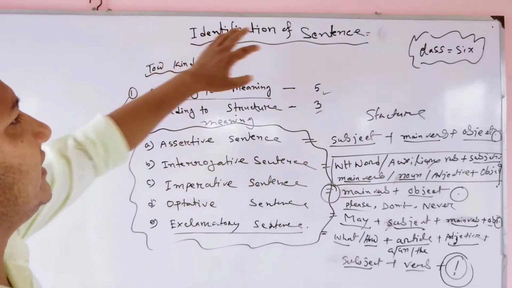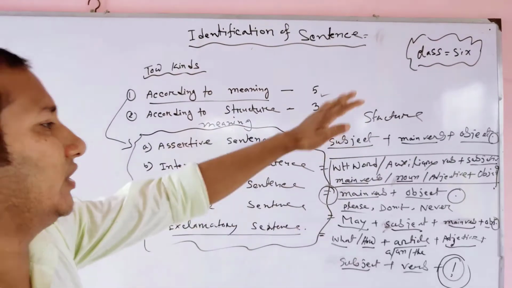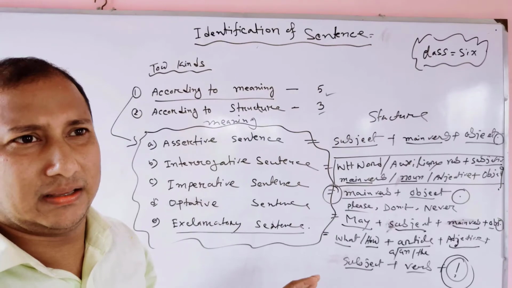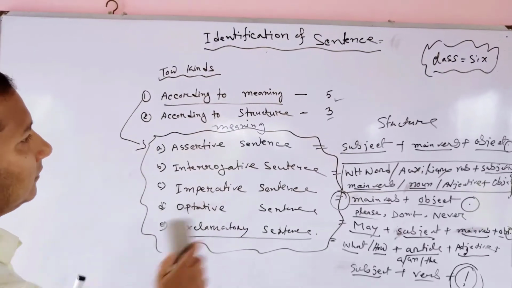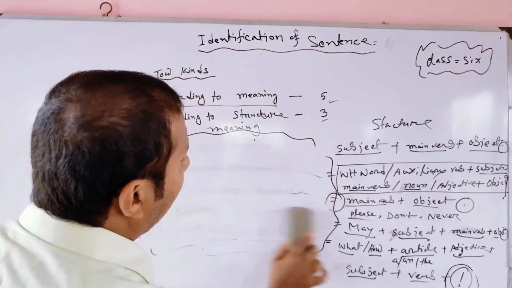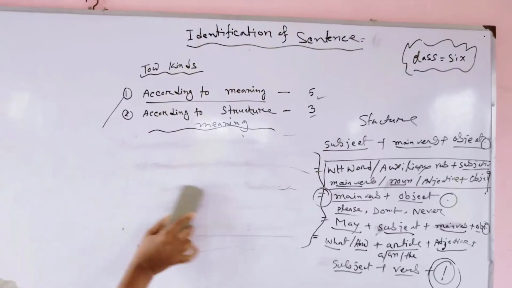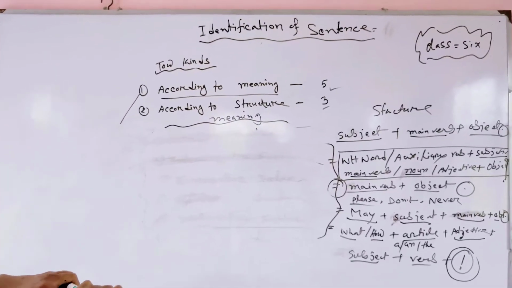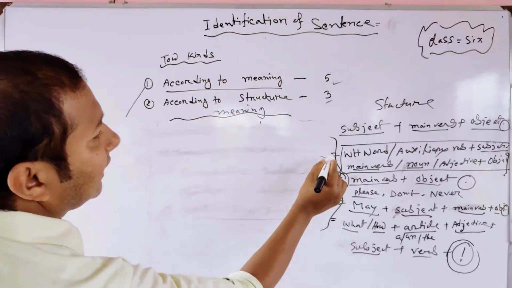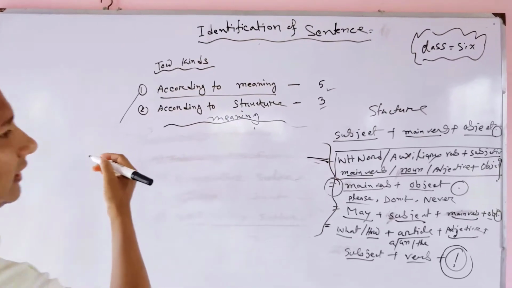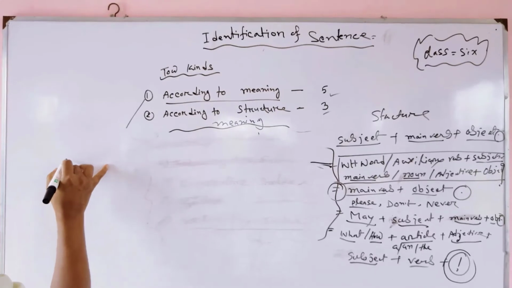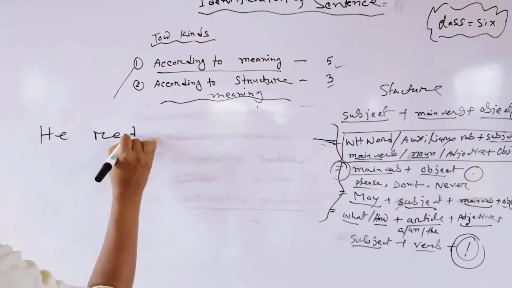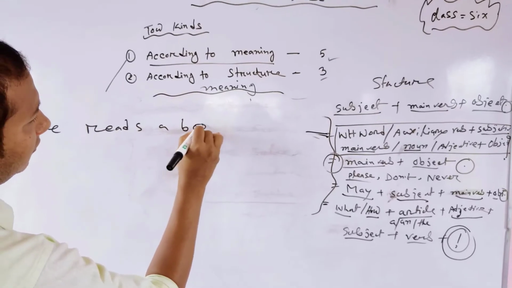How can we identify a sentence? First of all, we know about the structure of the sentences. I will give you some examples for understanding. Structure of assertive sentence: He reads a book.